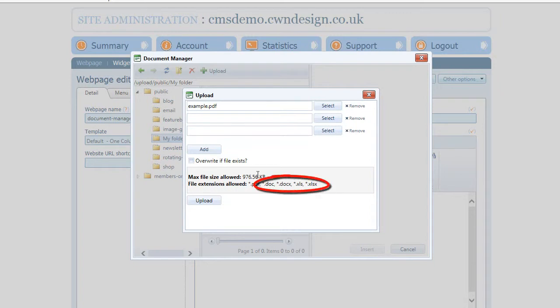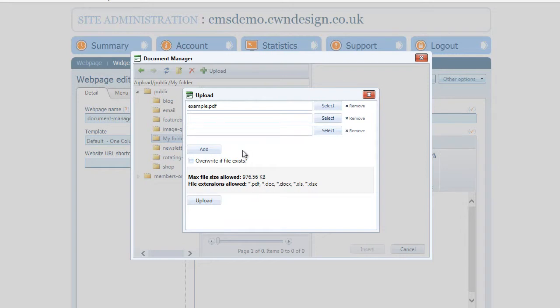We also allow for Word documents and Excel spreadsheets in their various file format extensions, depending on which version of Office you use to create it. But most of those formats, again, should be published into a PDF file beforehand. PDF is by far the best one, and we always recommend using it when possible.